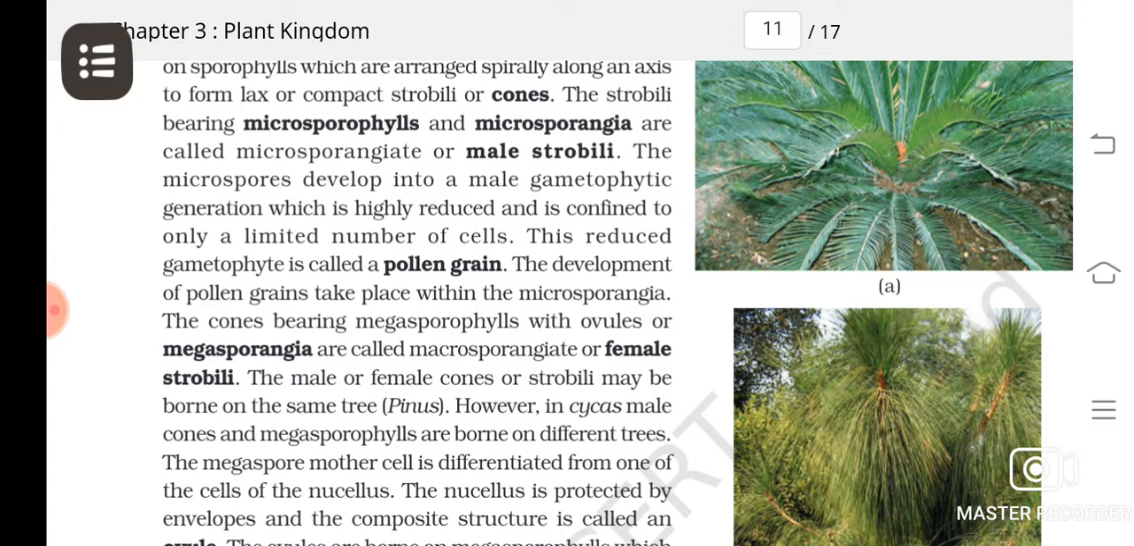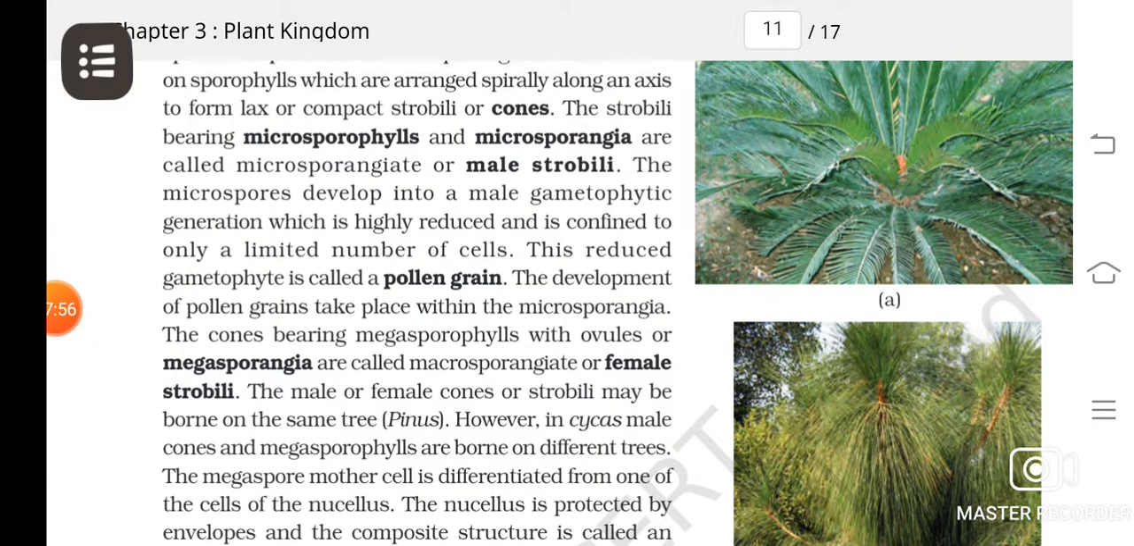And megasporophylls are found in female cones. Is it clear? The microsporophylls contain what? Microspores. Okay, so microspores will be present on microsporophylls, and these microsporophylls unite to form male cones. So from the cones, male cones and female cones are there. Male cones are made up of microsporophylls. They bear microspores.